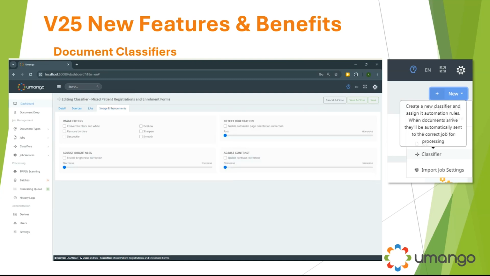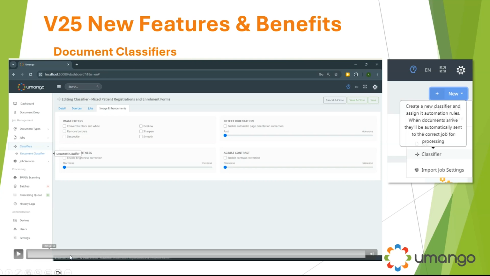Your last tab is your image enhancements. You can auto-rotate, do some image cleanup and filtering. You hit save, and there becomes a classifier that's listed under the classifier option on the far left-hand side, and it's ready for people to use. It's that easy.